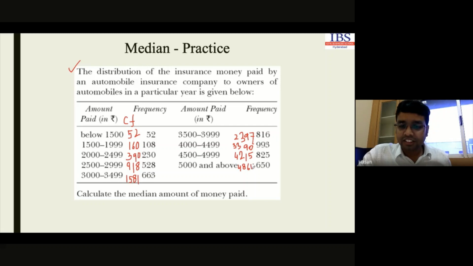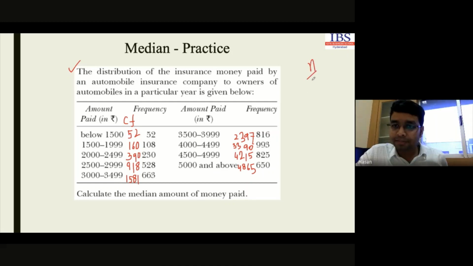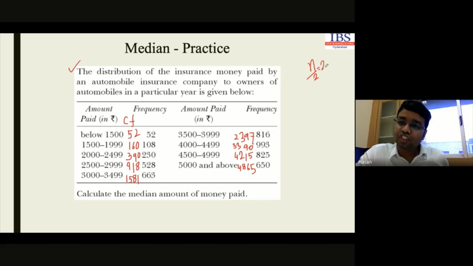Next step is we have to identify the median position, right? How do we identify the median frequency? The formula is n by 2, right? What is the value for this one? 2432.5. Now identify the class where this particular frequency is located. The cumulative frequency before it is 2397, so this is the next class, where this frequency is located.